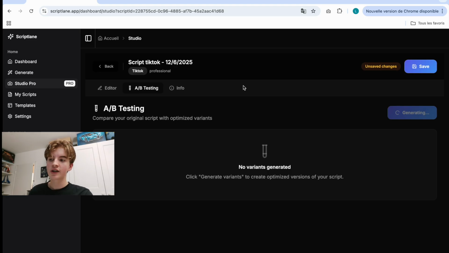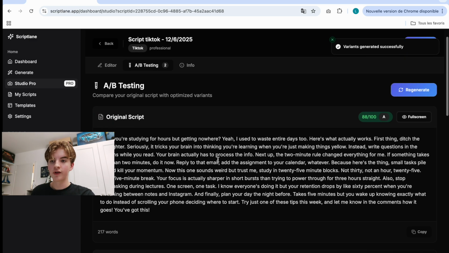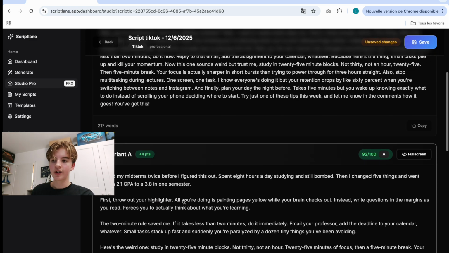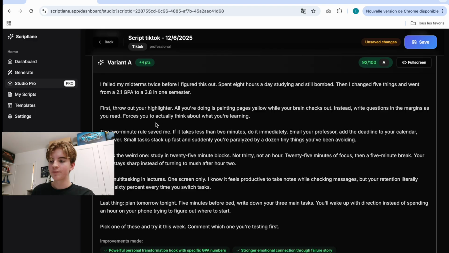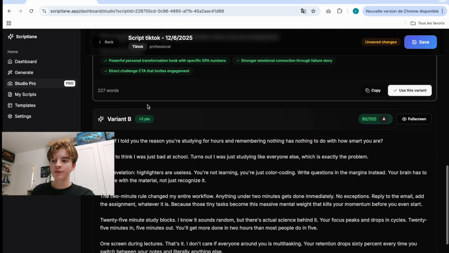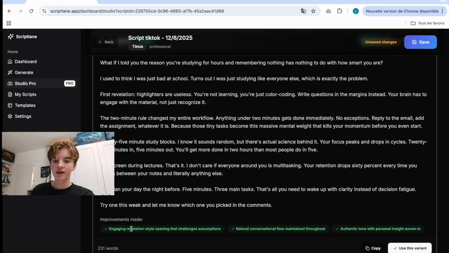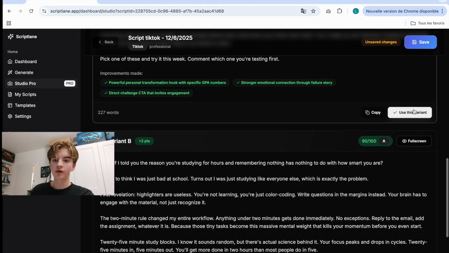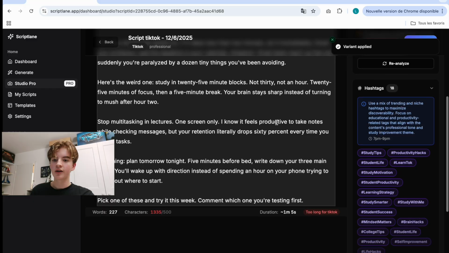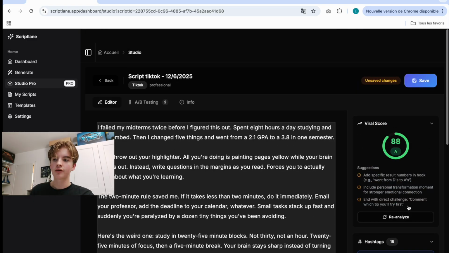So right now it's generating, and it's actually based directly onto the viral analysis. So it will include different points that the viral analysis was saying. Okay, so here you have the original script, and here you have the variant B, variant A and B, with different improvements made. You can just use this variant. So let's click use. It was applied, and generating new hashtags.